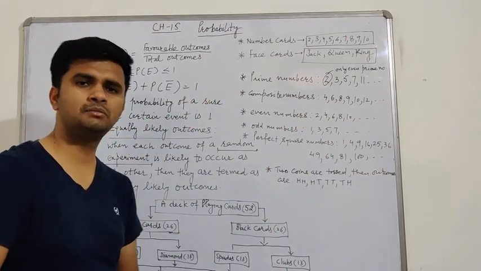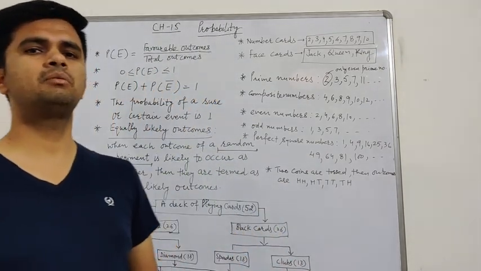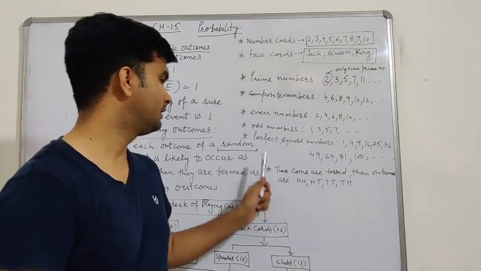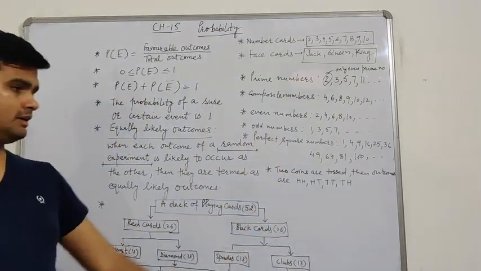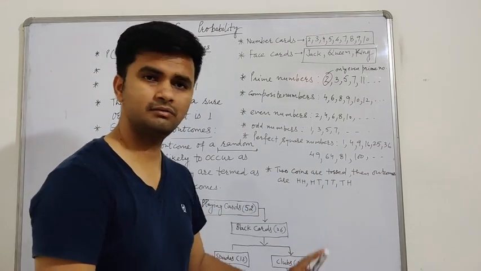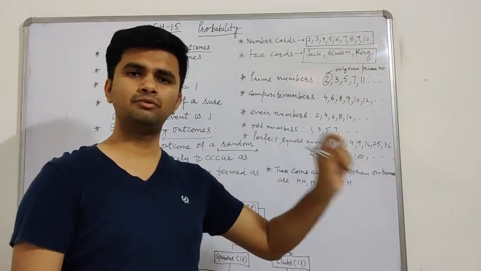Now a question can come in this way also. If a coin is tossed twice, find the probability of getting two tails. So here total outcomes are 4 and two tails comes one time. So the probability is 1 by 4.